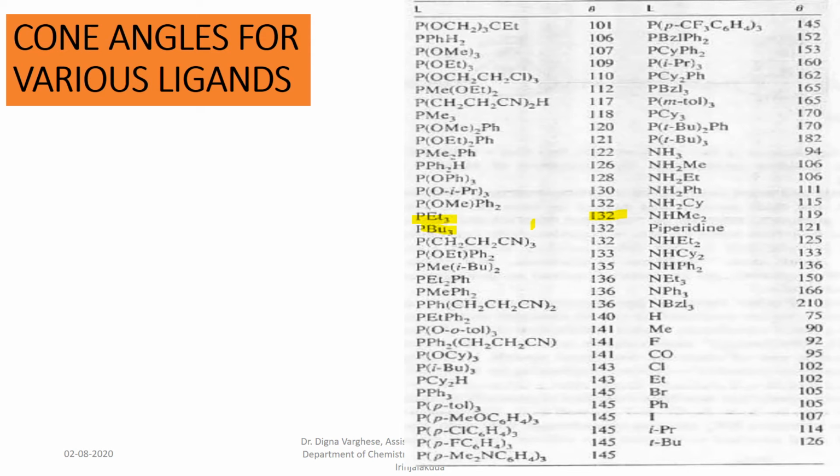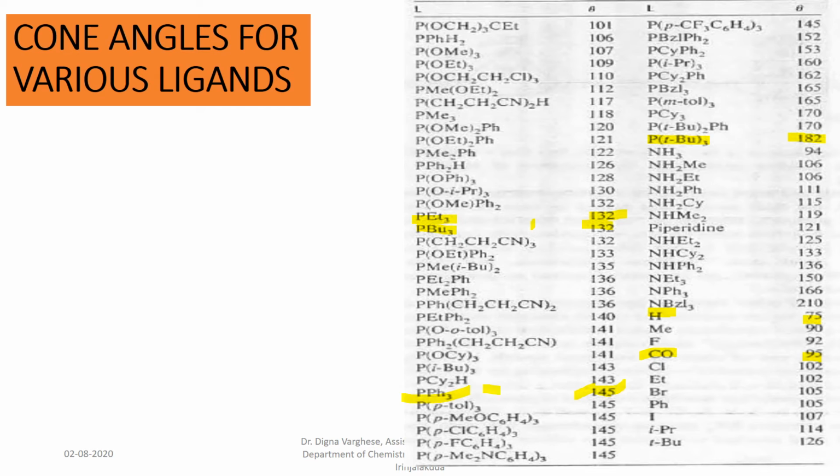In the case of triphenyl phosphine the value is 145 degrees. For smaller ligands like hydrogen the value is 75, and for the CO ligand the value is 95 degrees. For tri-tertiary butyl phosphine type ligands the value is 182 degrees.